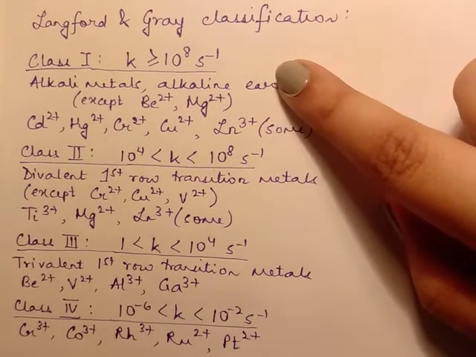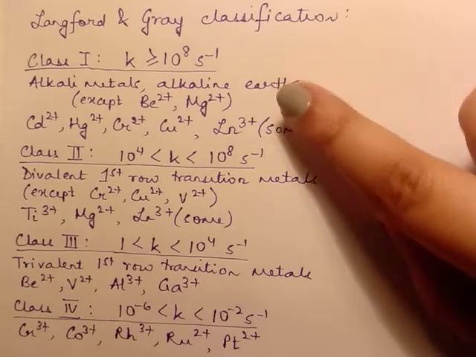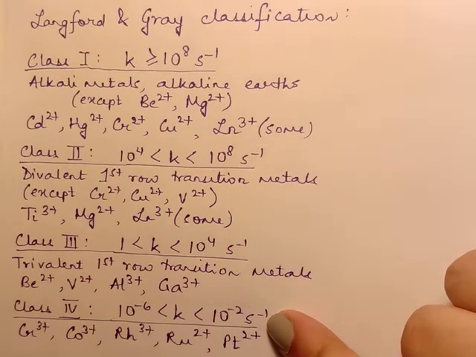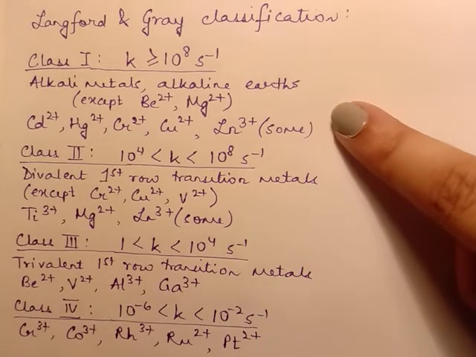Class 1 has the highest rate constant and class 4 has the lowest rate constant. In fact, the metal ions which belong to class 4 can also be called kinetically inert because they have very low rate constant values. What we take away from this classification is how the rate constants depend on various factors.